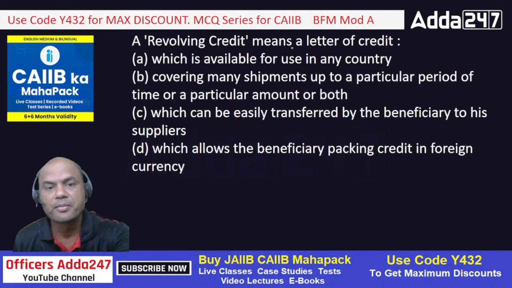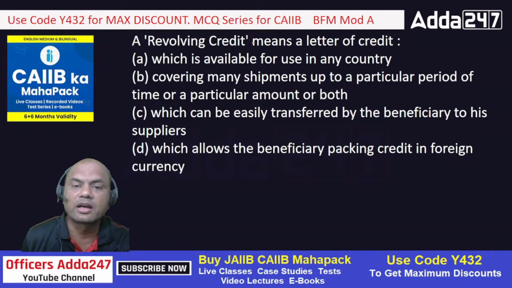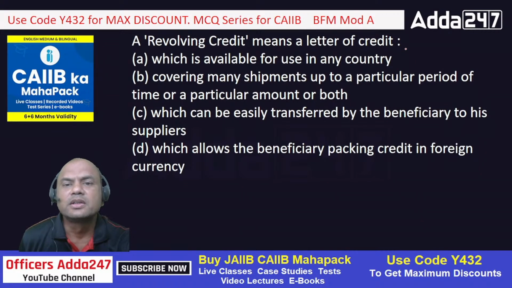Now, revolving credit means an LC. What does revolving mean here? Suppose I tell you, kindly supply me 400 chairs per month for the next 6 months. Do you want me and you to open a separate LC every month for 400 chairs? No, because that is a waste of money.